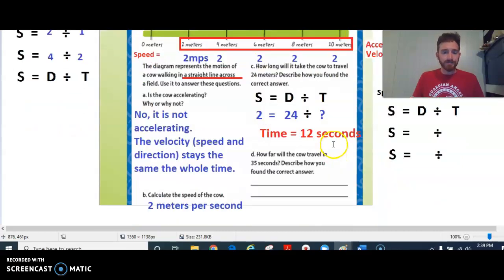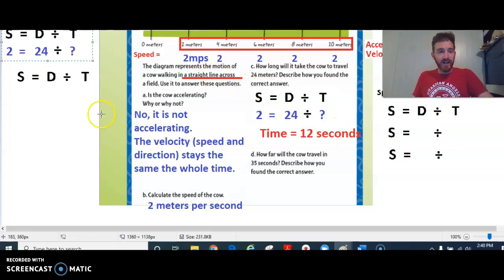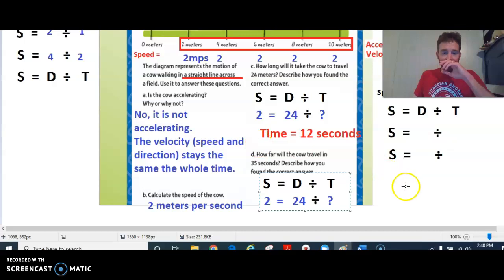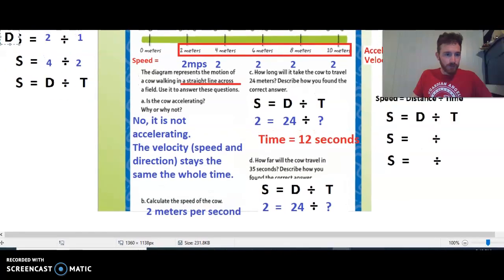And then the last part is, and this is where it gets a little tricky sometimes, how far will a cow travel in 35 seconds, okay? We're going to use the same information here. If we know the speed is the distance divided by the time, we're going to try to find the distance, right? We're going to take the distance here, try to find out what that distance would be. So if we know the distance, and now we do know the time, and we're going to say that time is 35 seconds. Now, this is where we got to think a little bit about how to handle these type of things. This is like called algebra, where we need to kind of think in reverse.